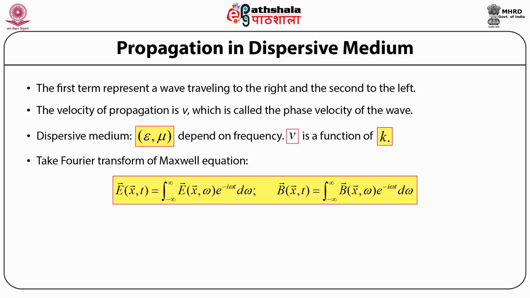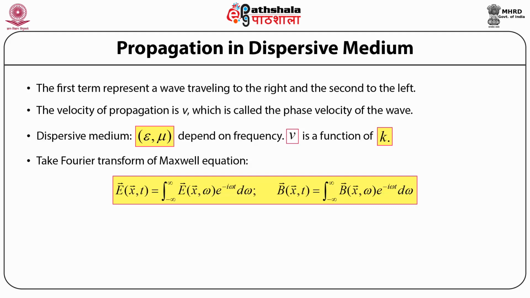The electric field vector E as a function of position vector x and time t is equal to the integral over the frequency element d omega, with integration limits from minus infinity to plus infinity, acting over the electric field vector E as a function of position vector x and angular frequency omega times exponential to the power minus iota omega t.